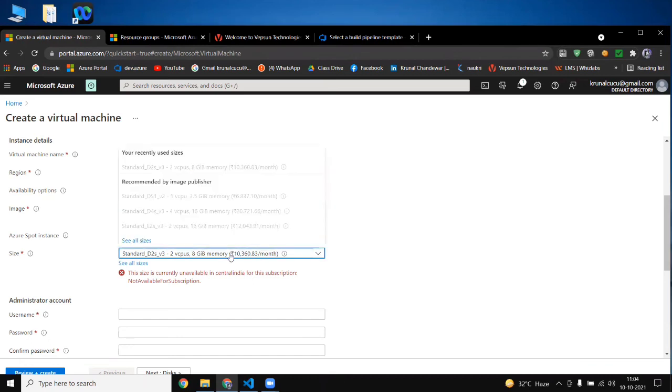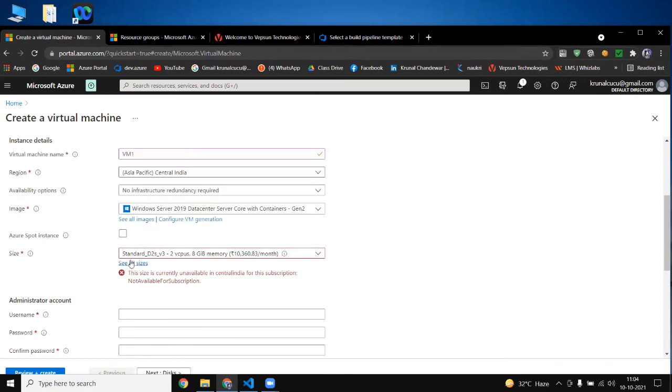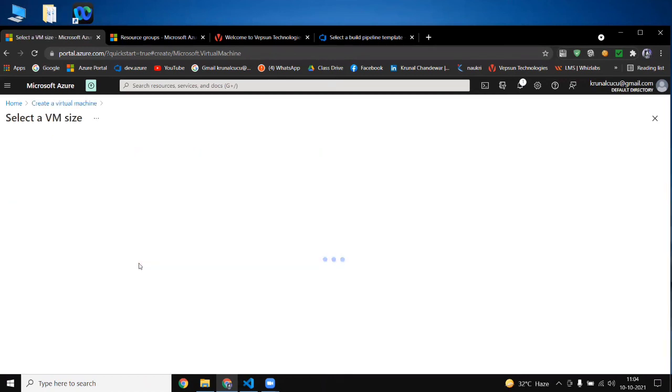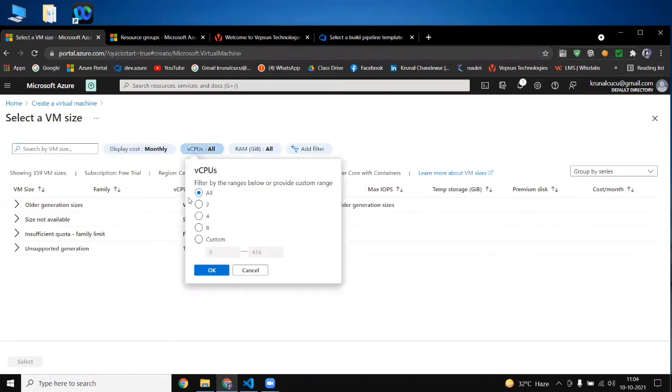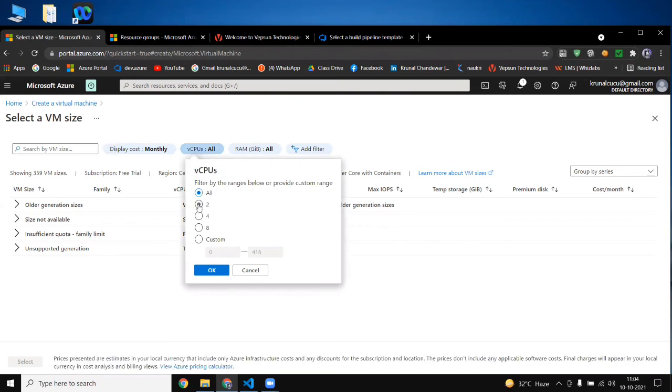Like if I select here, your recent used sizes, okay, see all sizes. We select see all sizes, and you will get a list here. If you want 2 CPU, you can select 2 CPU and press OK.